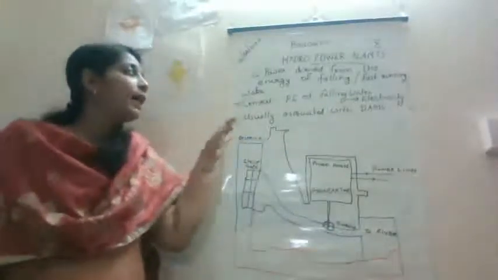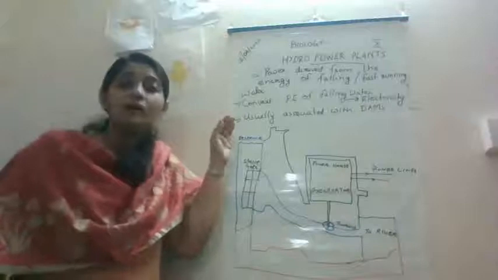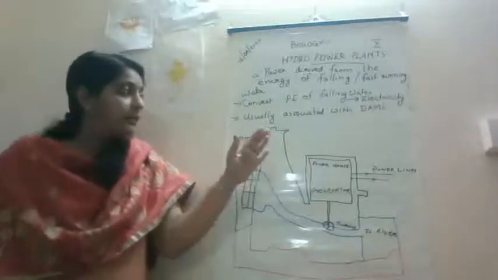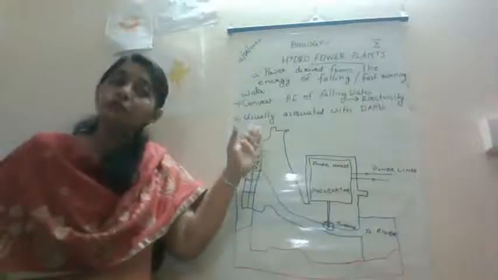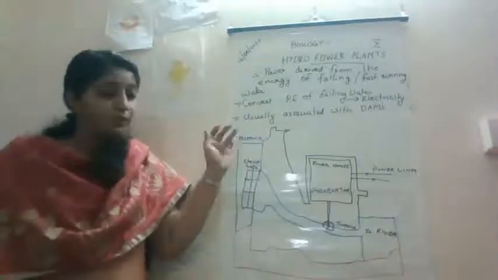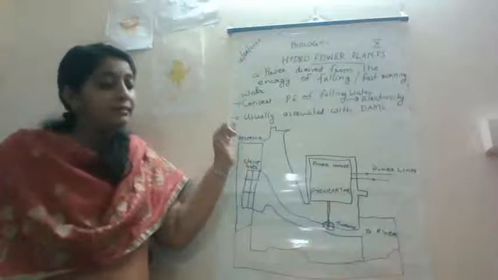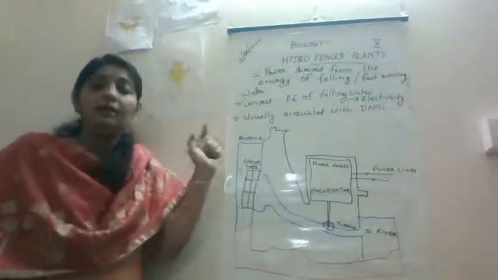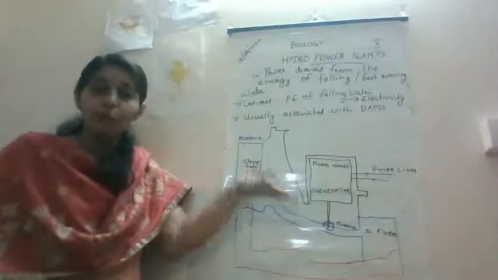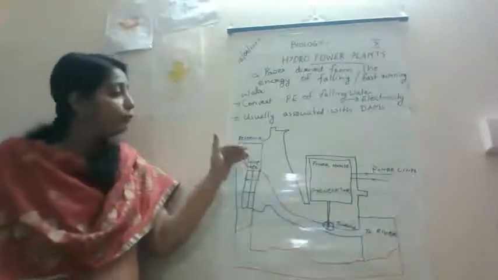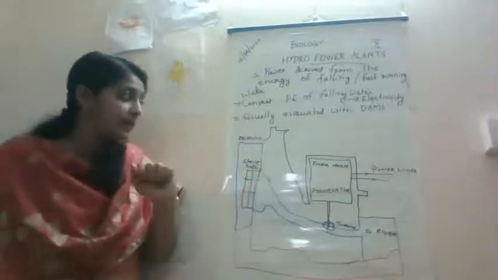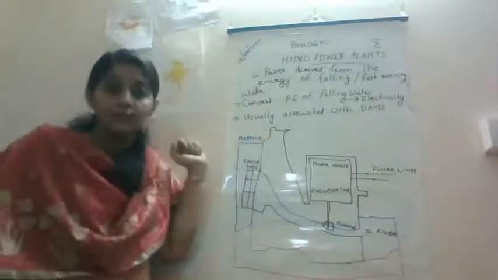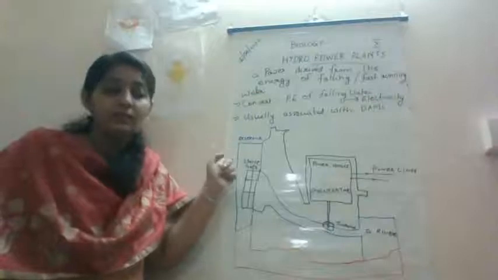Usually hydro power plants are associated with dams. You know dams. Dams are built to obstruct the flow of water. So high-rise dams can be constructed on a river, and this obstructs the flow of water, so that the water level will rise in the reservoir.